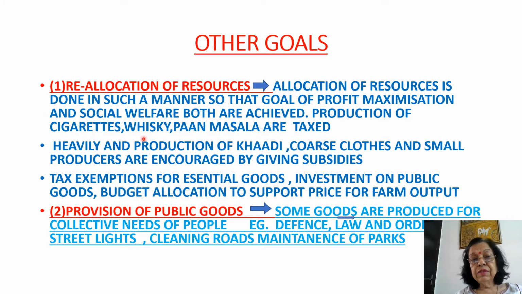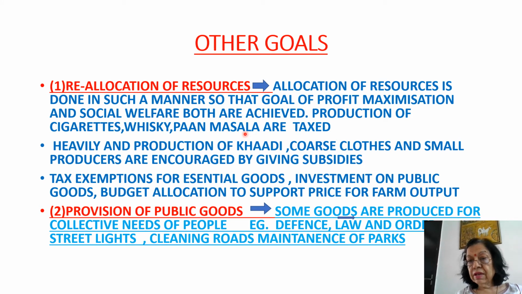Production of cigarettes, whiskey, pan masala are taxed heavily, and production of khadi, coarse clothes, and small producers are encouraged by giving subsidies. What does it mean? It means these products like cigarettes, whiskey, pan masala, they are injurious to health.